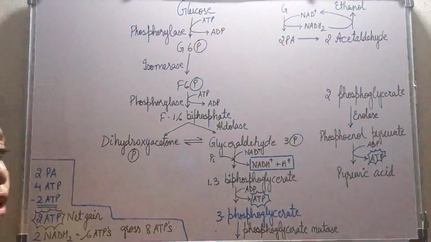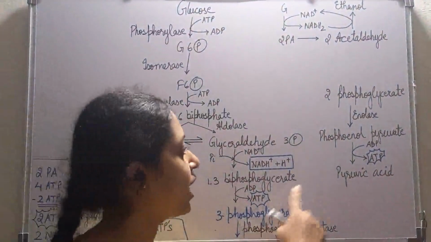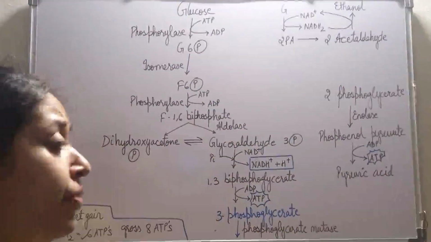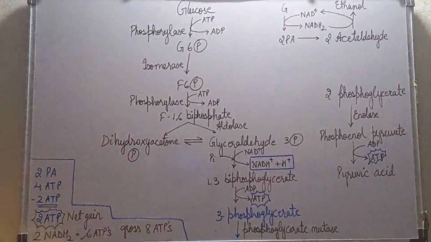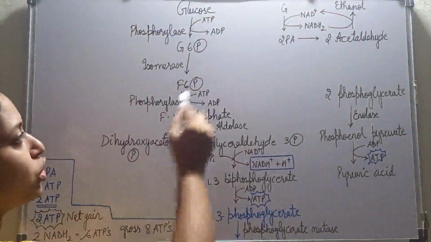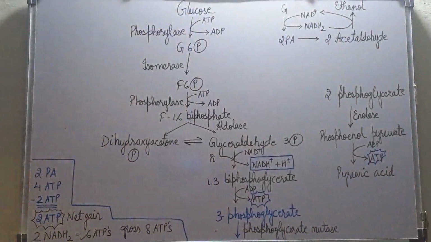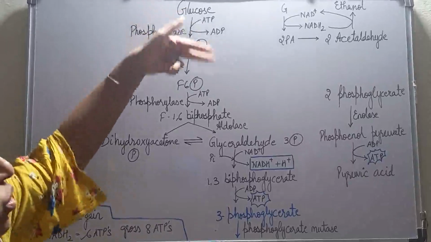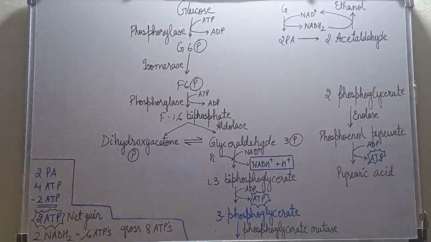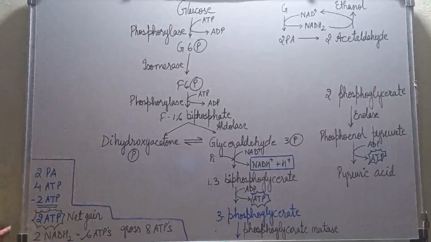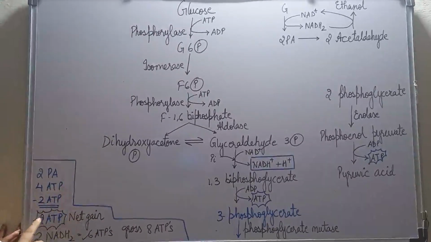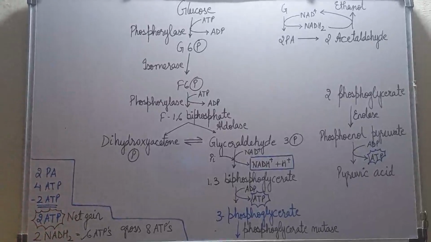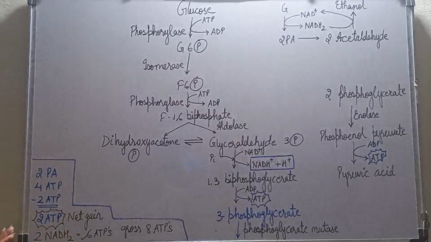When the second molecule of pyruvic acid is formed, we will again get 2 ATPs. Means 2 plus 2, 4 ATPs. But 2 ATPs were used up in the earlier steps of glycolysis. So we'll minus 2 ATPs from this 4. So ultimately the net gain is 2 ATPs.